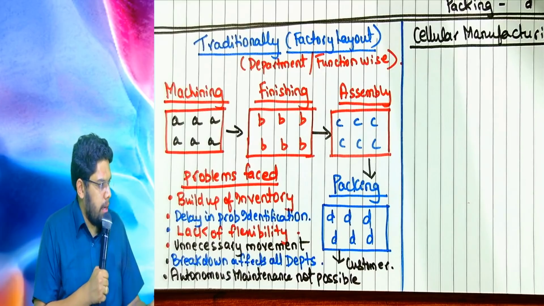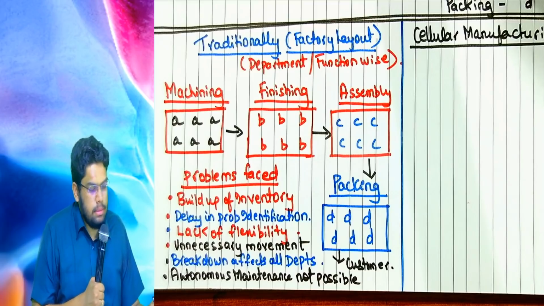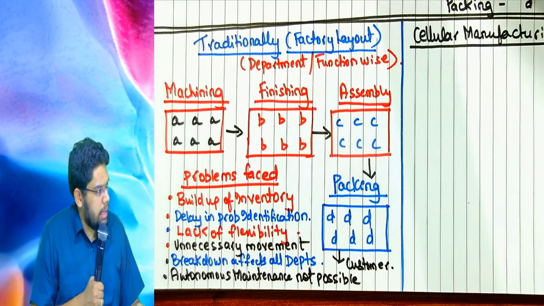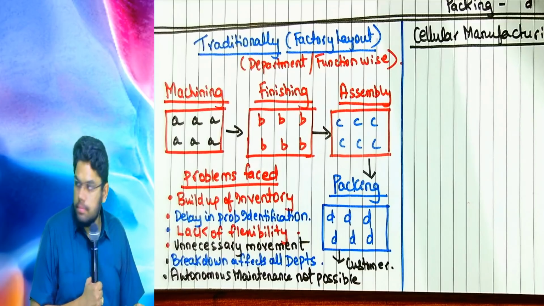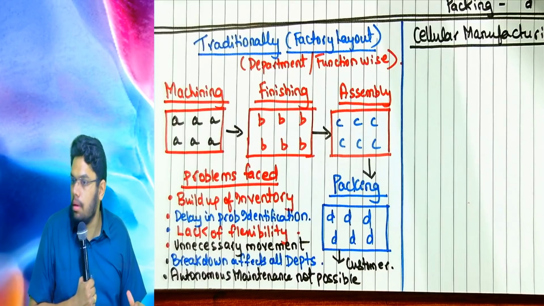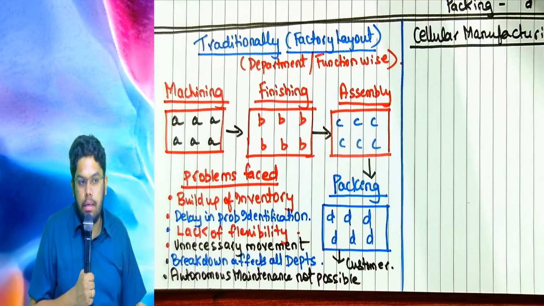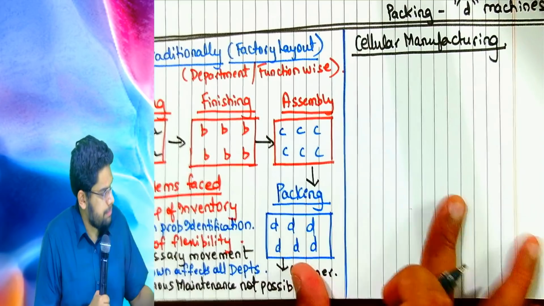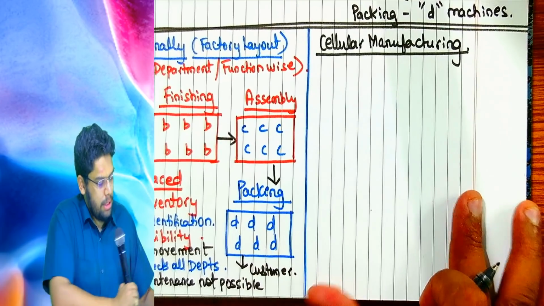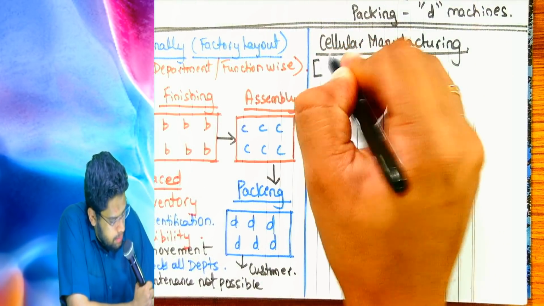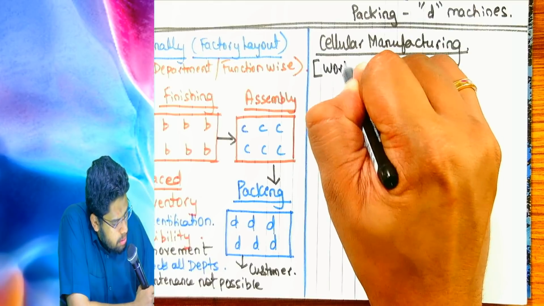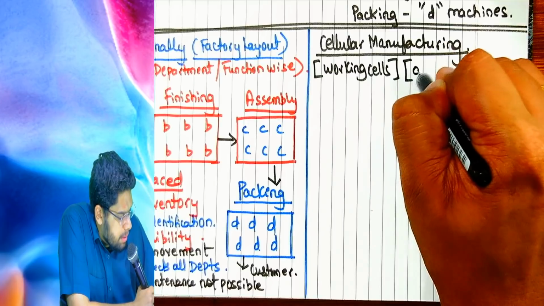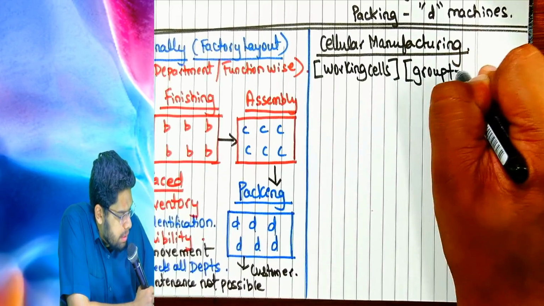Cellular manufacturing. The next. Have you finished till here? Please write till here fast. Now, in cellular manufacturing, what happens? Cellular manufacturing we are talking of. Write down. Working cells, which is nothing but a group technology.